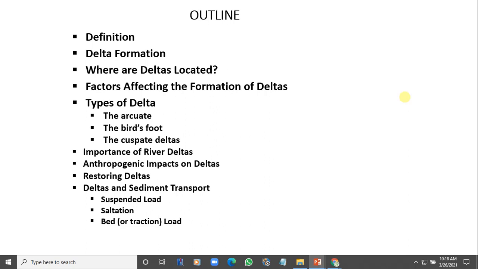Now, if rivers are flowing, definitely along the way, they will erode materials. Okay? They will carry sediment, they will carry particles. But when the velocity slows down and gets almost to zero, they will start depositing. So erosion and deposition are two major actions that lead to the formation of delta. Now, delta landforms are created by both actions.